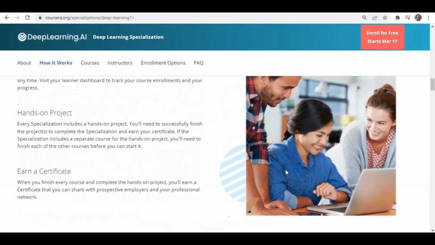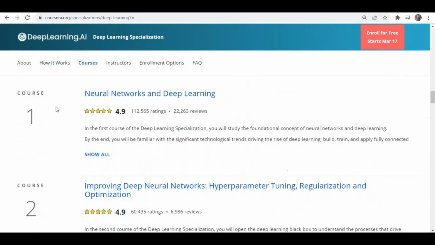The best thing about this is you can implement every algorithm from scratch. For example, let's say an artificial neural network. It's not that you're just downloading some algorithm and using that. In the assignments in this course, you can implement it from scratch. You can use the NumPy package to do the matrix multiplications, to do the backpropagation, to update the parameters. So everything you can do on your own, right? So that's about this course.